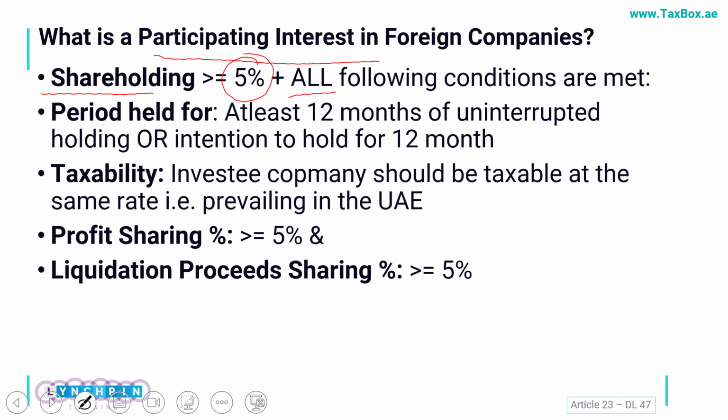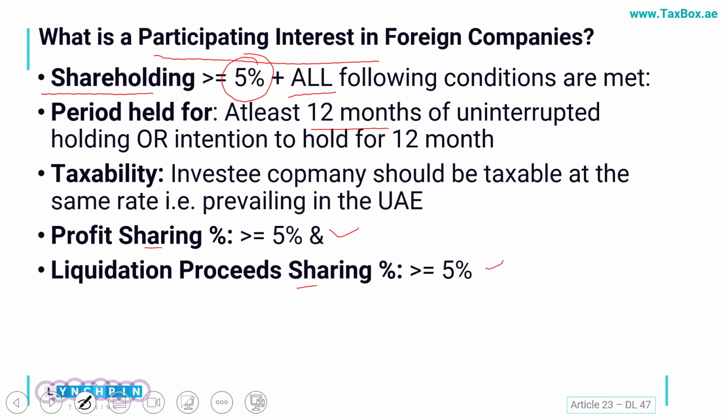First one is that I should be holding that investment, or I have the intention to hold it, for a continuous period of 12 months. The investee company should be taxable at least at the same rate or higher, similar to UAE, and the profit sharing and liquidation proceeds sharing should be at least 5%.